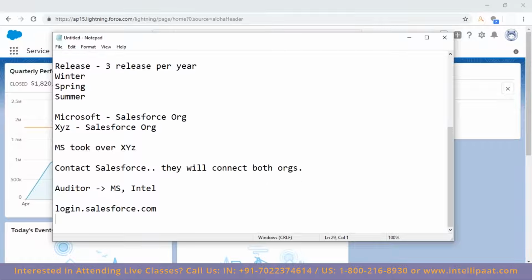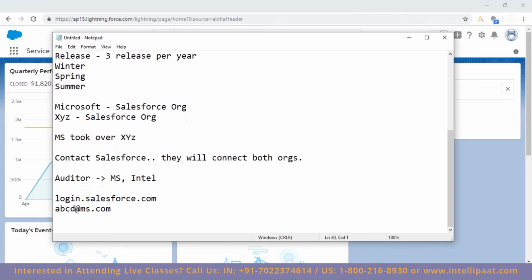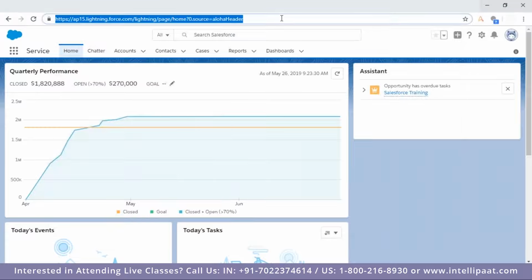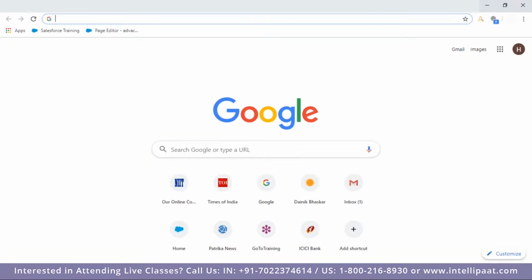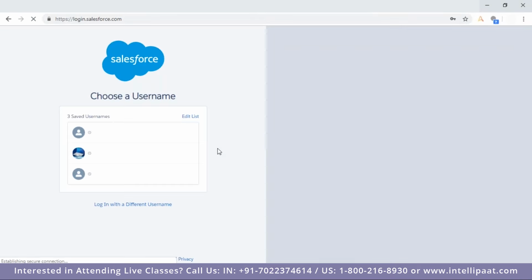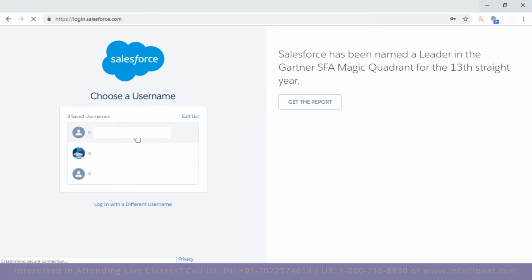So being an auditor, I would go to login.salesforce.com and type abcd@ms.com or abcd@intel.com, and I will hit the corresponding user or corresponding org. Now I'm in the same browser. This is assuming Microsoft, being an auditor, I'm going with. Now I want to jump to Intel. I'm opening another tab, and here I'm going to say login.salesforce.com. And now I'm typing some other one.